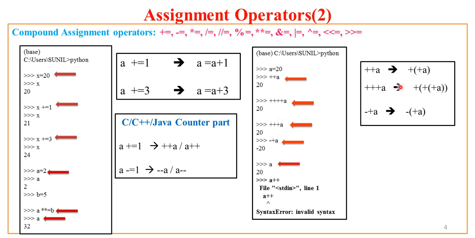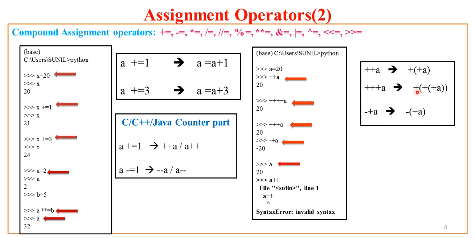Now see the interpretation. Focus on the rightmost rectangle of this slide. Plus plus a is internally operated by Python as plus of plus a, that is plus a means positive a, and positive of positive is again positive. Now how will plus plus plus, 3 times, be interpreted? It is plus of plus of plus a.